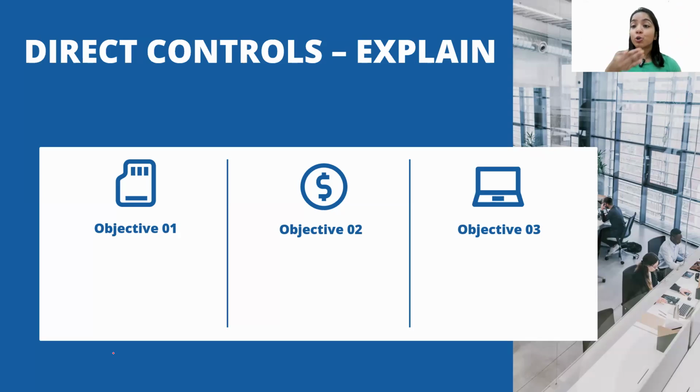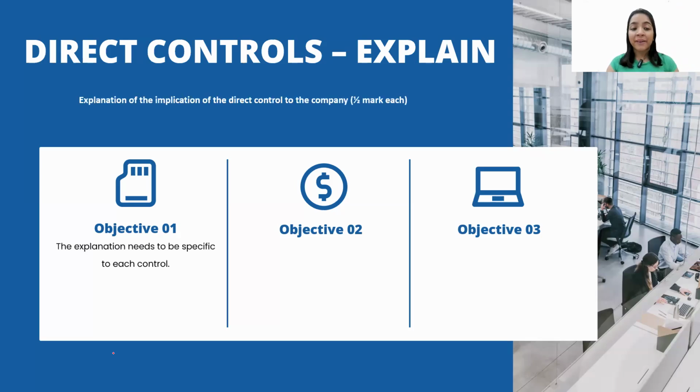Now coming on to the explanation, which is also part of the left side of the table, and we will be getting half marks for it. What does the examiner have to say about it? The explanation needs to be specific to each control. Whatever the direct control you have identified, the explanation has to relate to it.